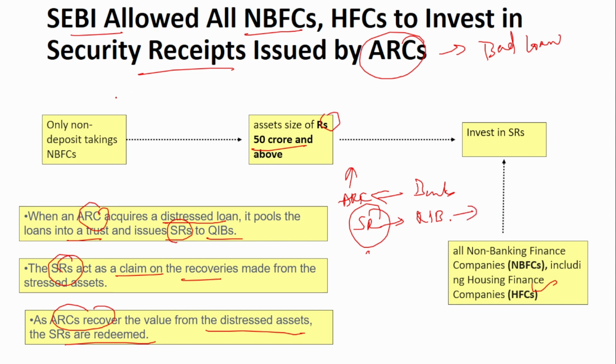Non-deposit taking NBFC is one among the qualified institutional buyers. Until now, only non-deposit taking NBFCs with asset size of 50 crore and above could invest. But now SEBI has said that NBFCs, including the housing finance companies, can also invest. This is to improve liquidity so that more money is available for distressed loans. ARCs can buy the bad loans and easily recover the money. For that, a lot of money is required, and for that, people should buy the security receipts. For that reason, this change has been made by SEBI.